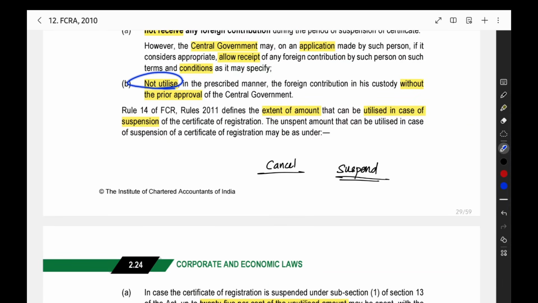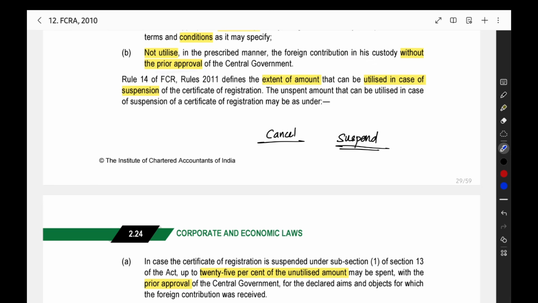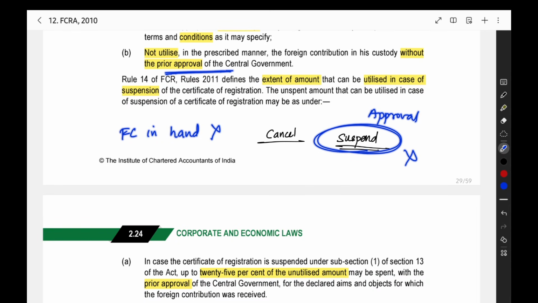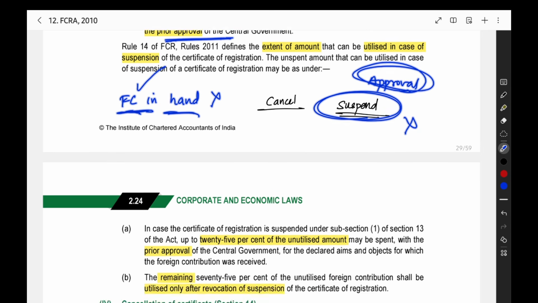Then, not utilize the foreign contribution in his custody without the prior approval of central government. The amount you are already having, foreign contribution in hand, that also you should not utilize without the prior approval. After getting the approval, you can utilize. During suspension, you should not utilize. But if you want to utilize, apply to the central government, get the approval, then you can do the utilization of the foreign contribution in hand.